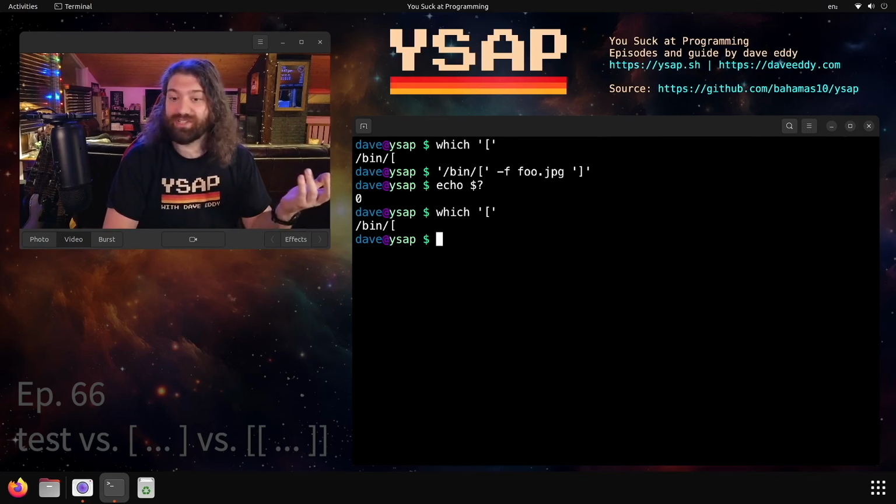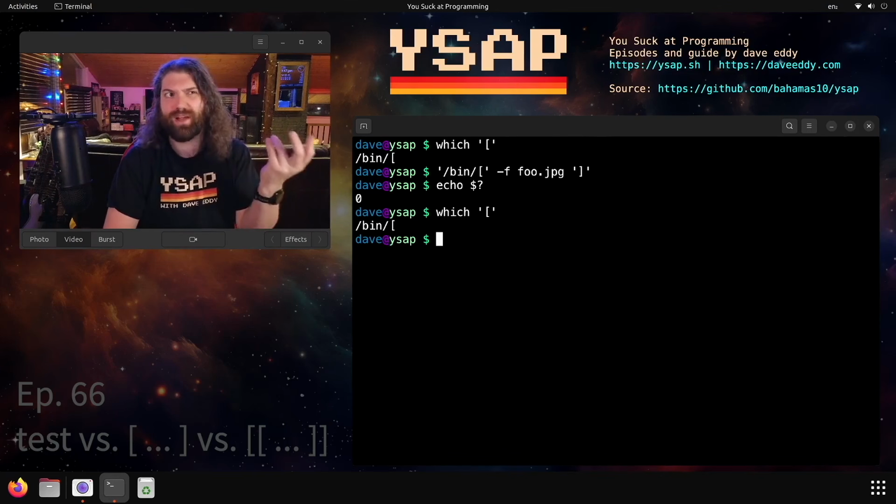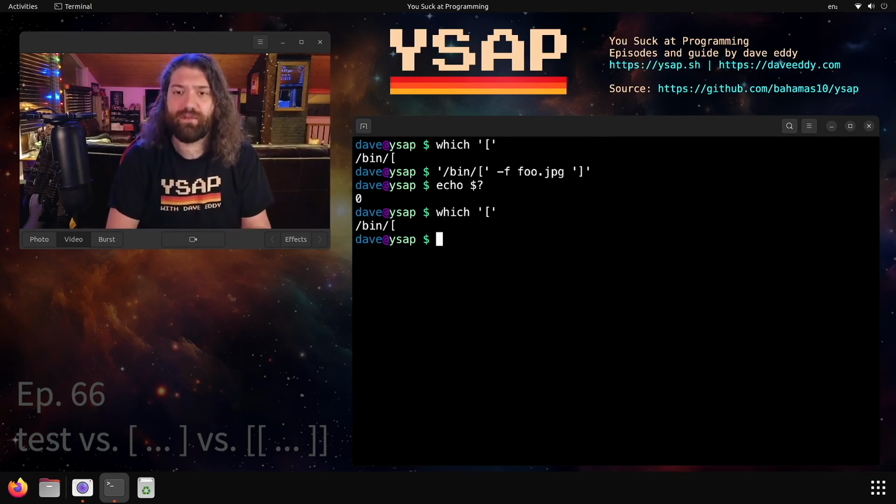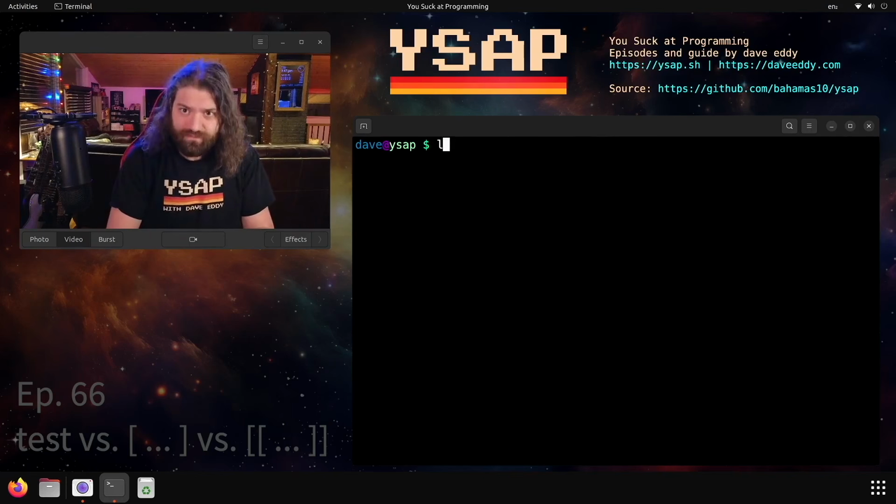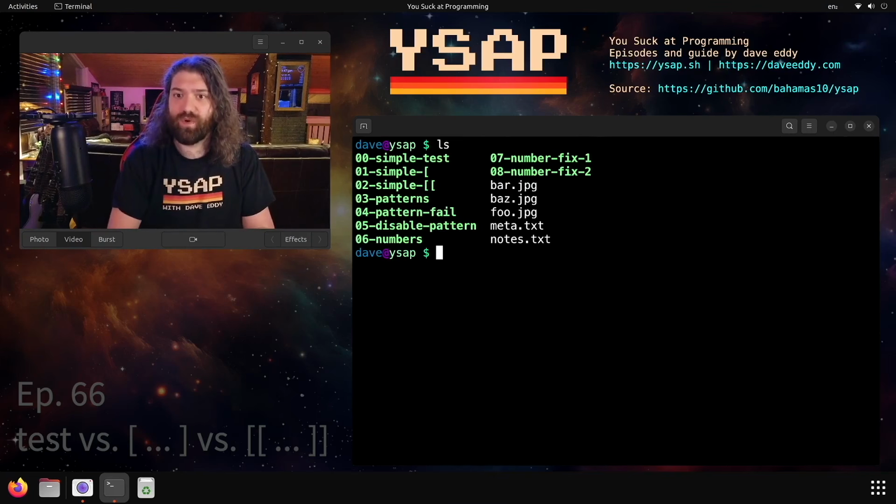I would invite you to go actually look into the source code for some of these things, because a lot of times test and open square bracket are the same program. There's just a nice little pound define at the top that figures out how they're being compiled. You actually pass a compiler flag. I'd have to double check. Whatever. They're the same program effectively. The square bracket just requires the closing square bracket.